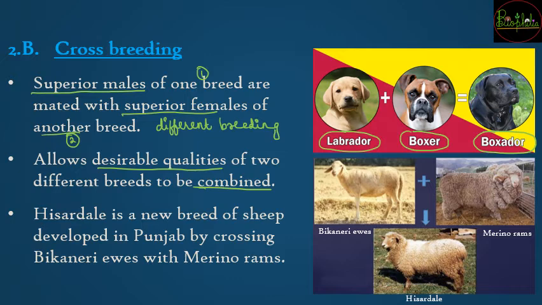Similarly, if we consider the case of sheep, then there was a new breed that was developed in Punjab called Hisardale. Hisardale was a new breed of sheep that was developed because of crossing between Bikaneri Ewes and Merino Rams. So Rams are going to be the males and the Ewes are going to be the females. So over here as you can see the Ewes and the Rams, there are Bikaneri Ewes and Merino Rams which are going to give the crossbreed, that is Hisardale, developed in Punjab.